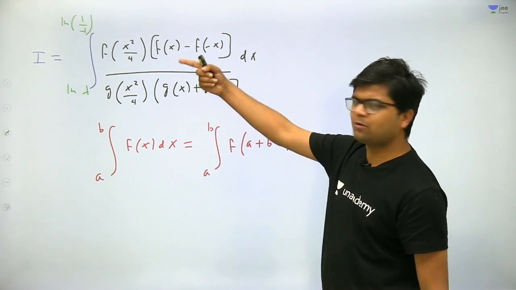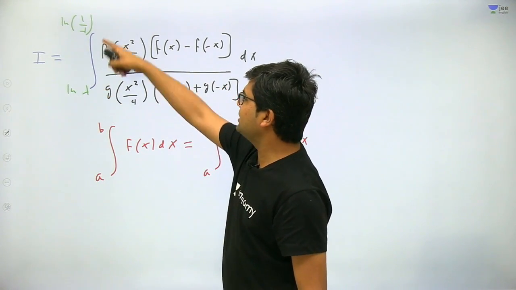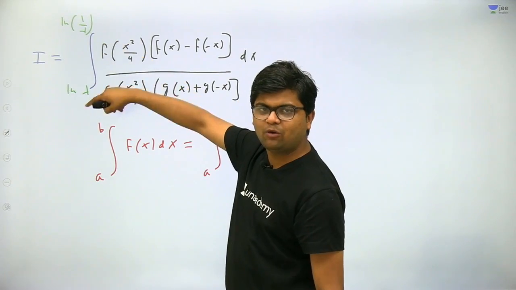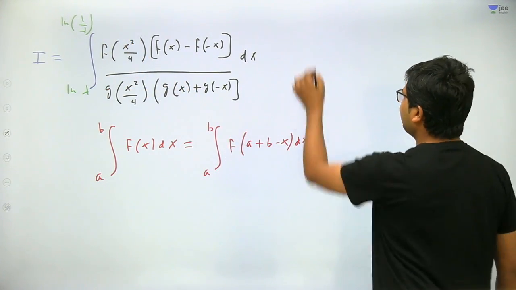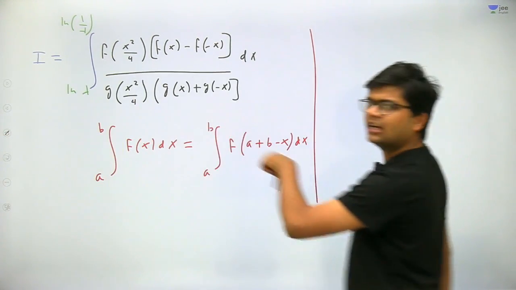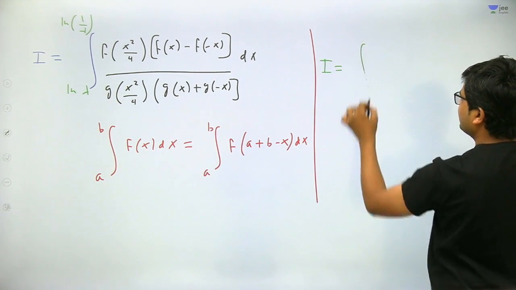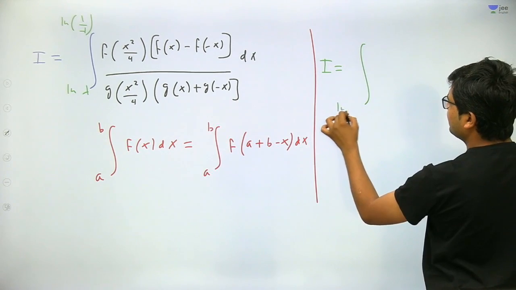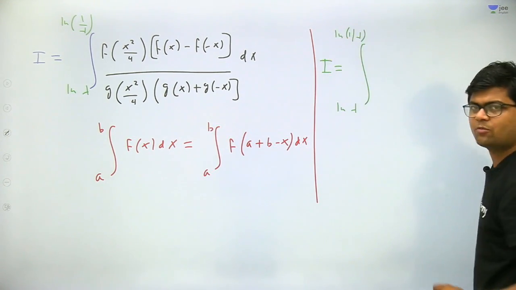So applying the king property here, the sum of the limits, ln lambda plus ln of 1 upon lambda, will be 0 in this question. So I can be written like that, replacing x by a plus b minus x. So basically it will become the integral from ln lambda to ln of 1 upon lambda. Till here no problem.